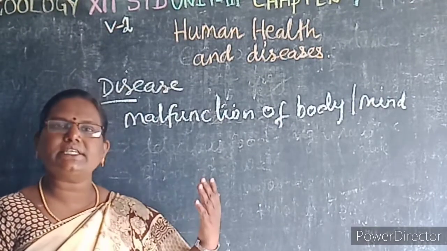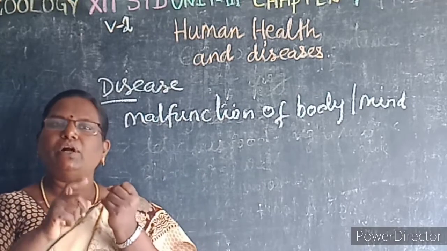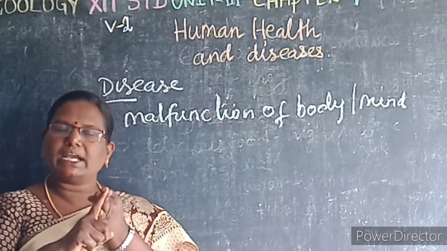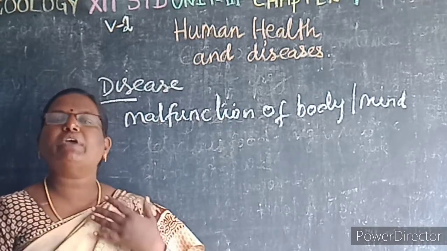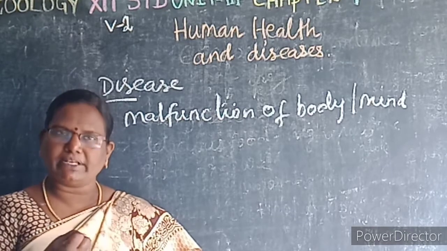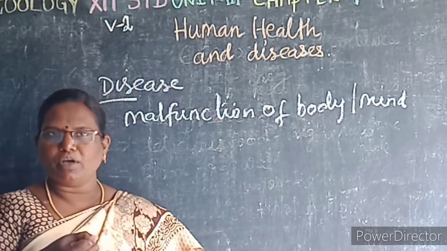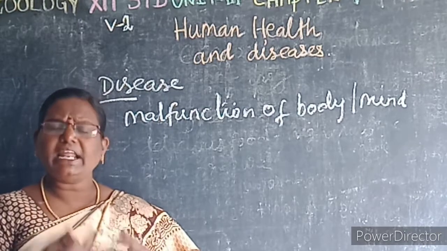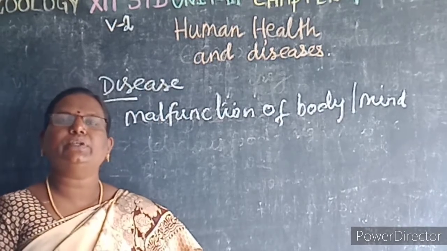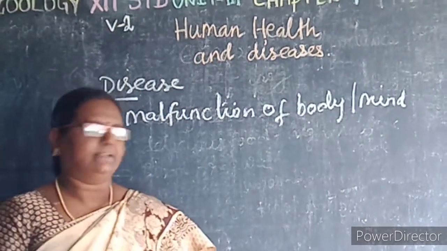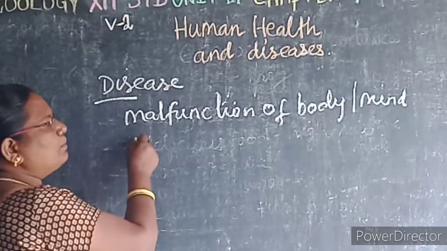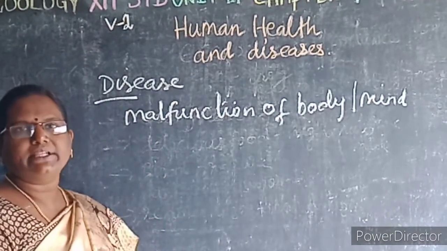So a disease involves morphological, physiological and psychological disturbances, which may be caused due to environmental factors, genetic abnormalities, lifestyle changes, and nutritional deficiency. So what is a disease? It is a malfunction of the body or the mind.